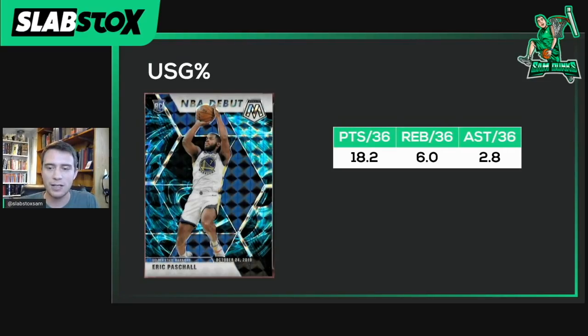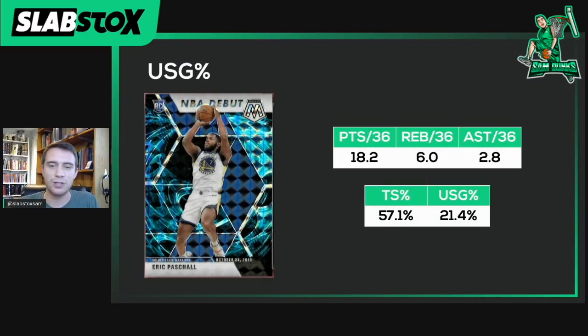But then we have to take into account a few other factors, like his league average true shooting of 57.1%. Not bad. Again, that is league average, but really nothing special. Then that's coupled with a relatively high 21.4% usage, which is not astronomical by any means, but it's certainly higher than what he's going to be getting on a healthy Warriors team this year.